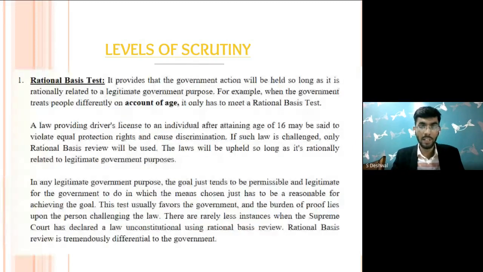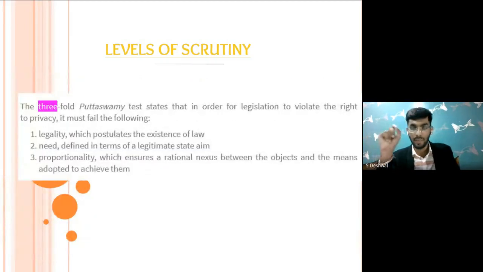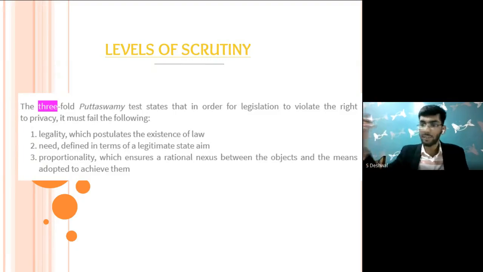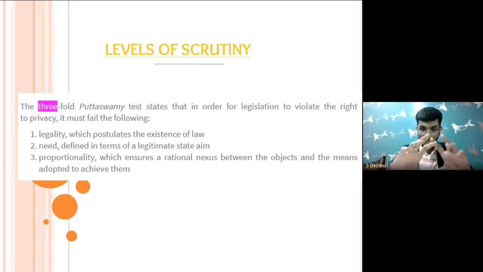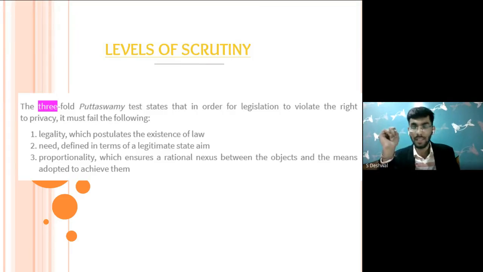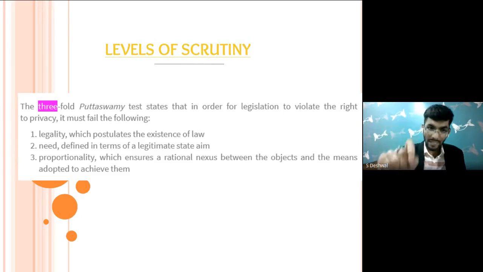But before I delve into that, I wish to put before you this threefold test, and I found it very similar and in fact very influenced by this entire US jurisprudence. It has been found in the Puttaswamy judgment. So please look into this threefold test. I'm reading it for your convenience.